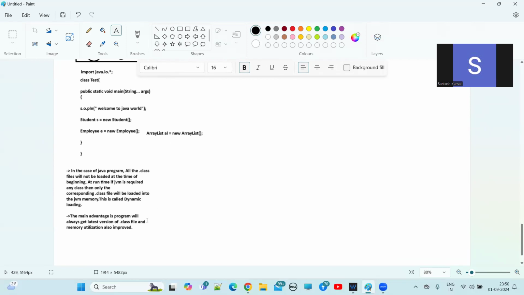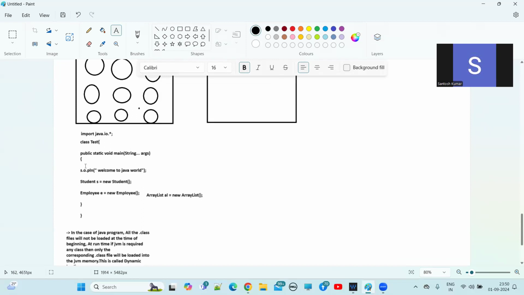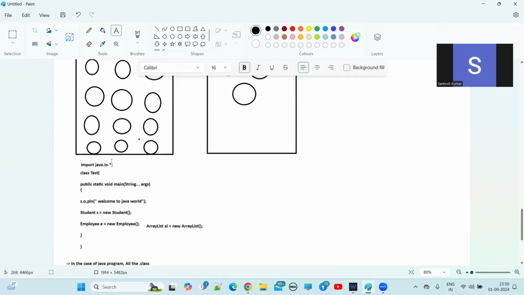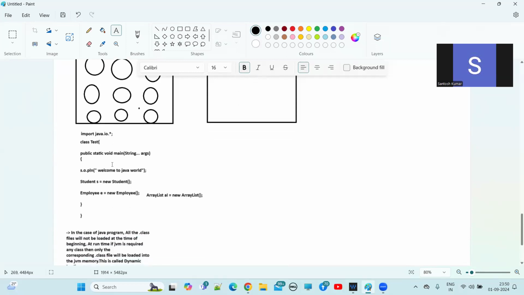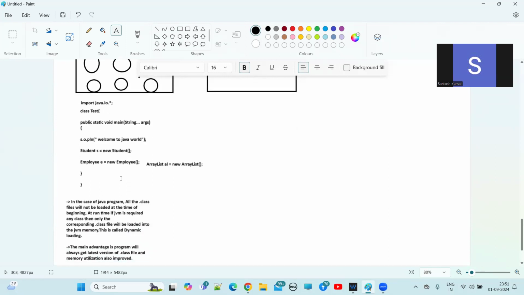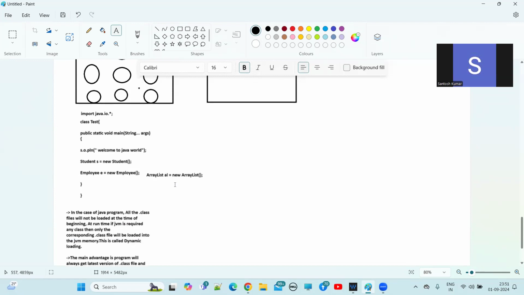And the main advantage is program will always get latest version of dot class file and memory utilization also improved. Memory utilization obviously will improve, right? Here we are not unnecessarily loading all the dot class files at the beginning, whether we are utilizing those or not. If you load all the dot class files at the very beginning, let's suppose you are not utilizing the student class functionality, or the employee class functionality, or the array list class functionality.